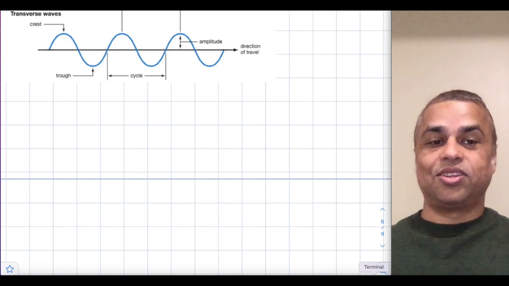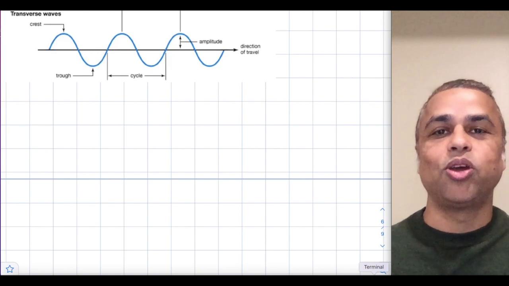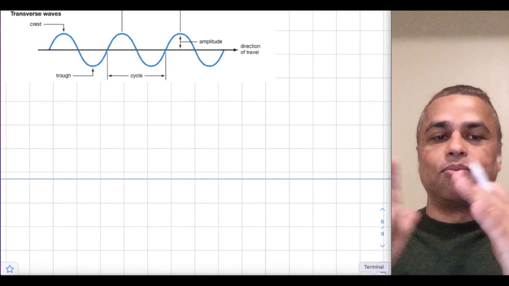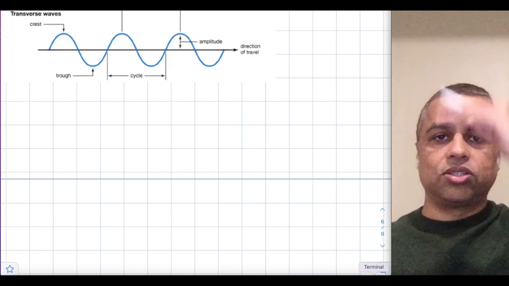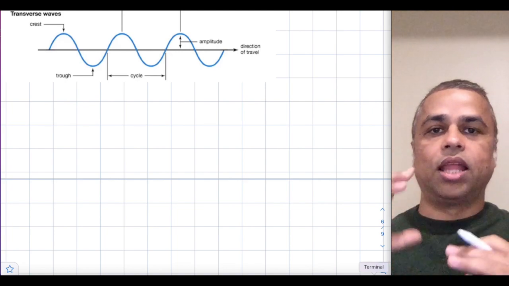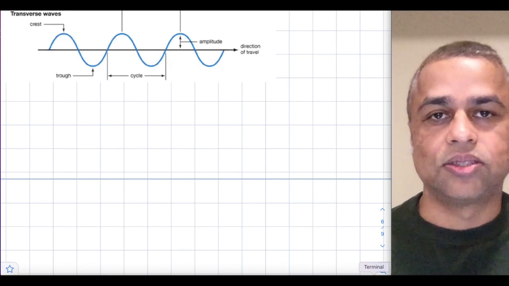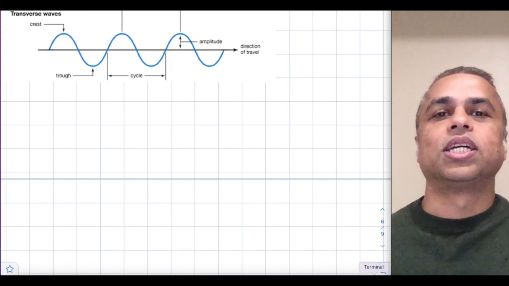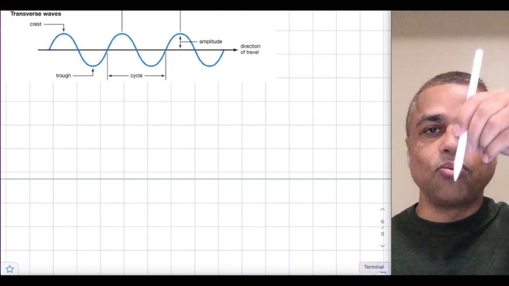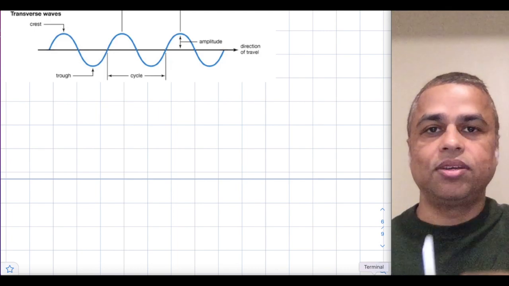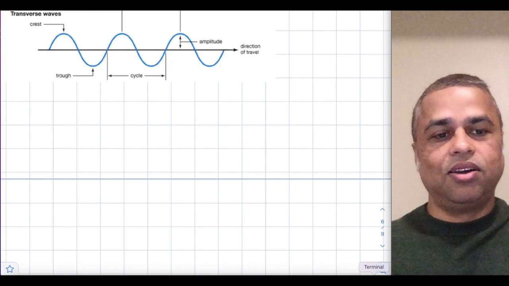Transverse wave. The transverse wave is a little bit different from the longitudinal wave. In the transverse wave, the motion of the particle and the motion of the wave are in perpendicular directions. The particle oscillates in up and down directions, and the wave travels in the forward and backward directions. One of the perfect examples of the transverse wave is the water wave, in which the water molecules oscillate up and down like this, but the wave travels in the other direction.